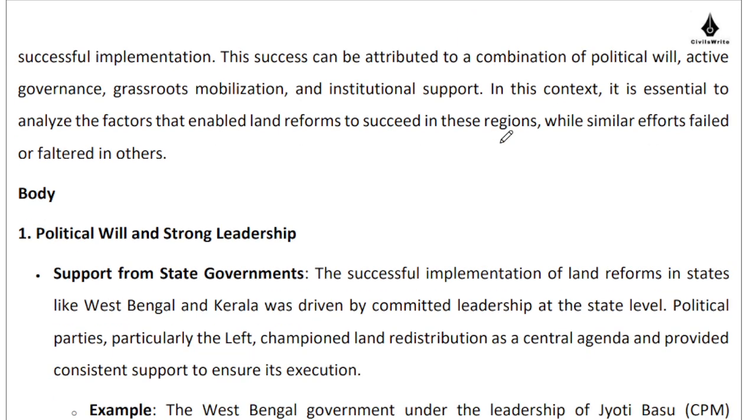So where it was successful, it was not because it was rocket science, it was successful because there was political will, right? There was grassroots mobilization, there was significant pressure from the bottom of the pyramid. Governance systems were aligned with that pressure. Institutional support was there in those regions, in those geographies, and there was enough critical mass available to ensure the success of these programs. So where grassroots mobilization was weak, where the political will was weak, where the governance was apathetic, where the institutional support was lacking, land reforms failed and failed badly, right? In some geographies of India, it didn't fail, right?